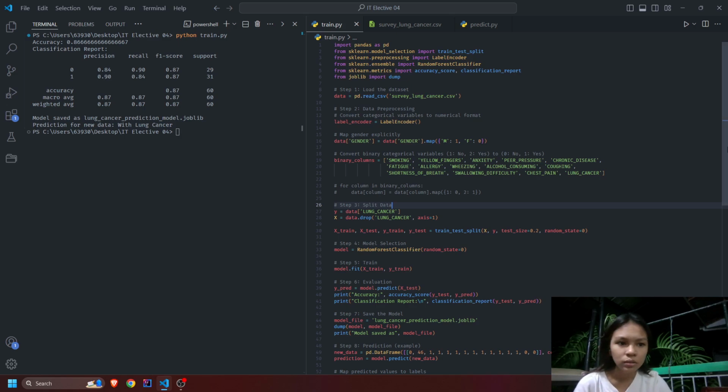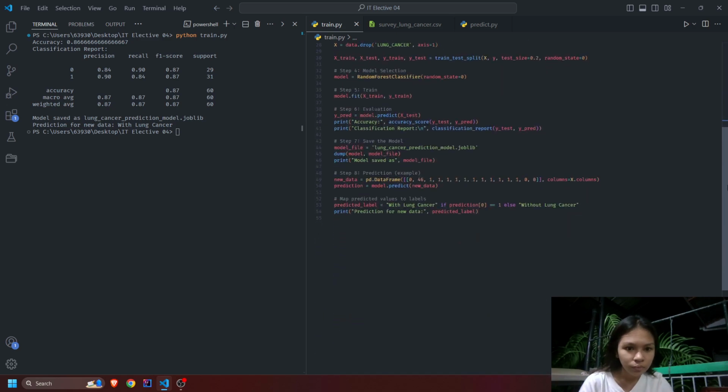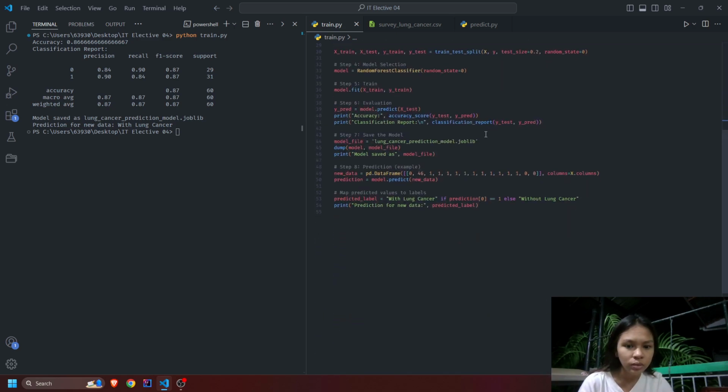So here in the train model, the example for prediction is here, the most number is 1, which means it has lung cancer. So for the prediction, with lung cancer.